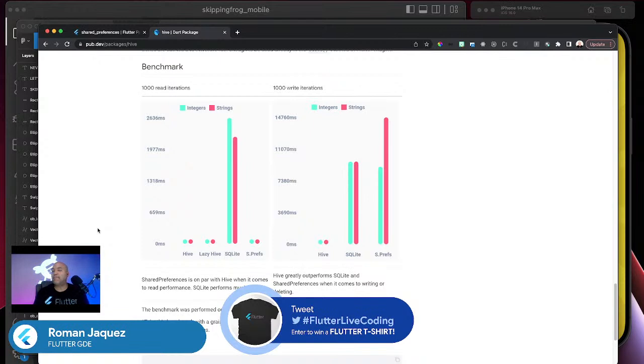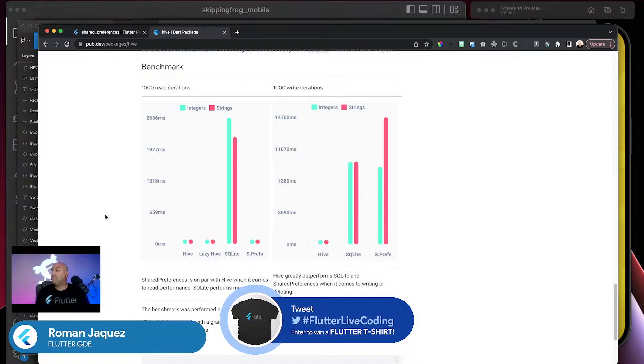So I'm going based on the packages and the information that they've put out there. And yeah, you could use something like that, even it stores information asynchronously. They always suggest not using this type of application for storing really complex stuff or really massive volumes of information. I would have used, for example, SQLite for something like that. But in my particular case, I want to just store a couple of flags, and then I want to be done with it. So that's pretty much the reasoning behind it.